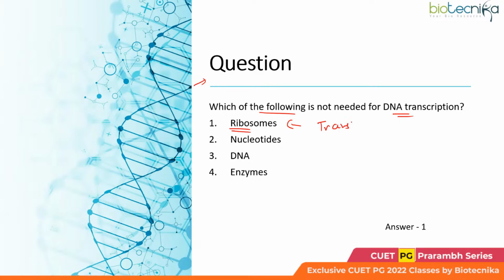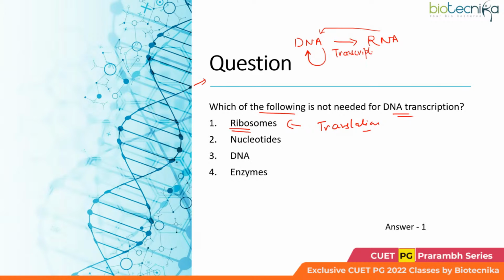Those who are not clear what these terms mean, transcription or translation, let me tell you that DNA can replicate, which means it can form duplicate copies of itself. Apart from that, it can transmit the information to RNA. That means RNA would be synthesized against the DNA template. This is known as transcription.